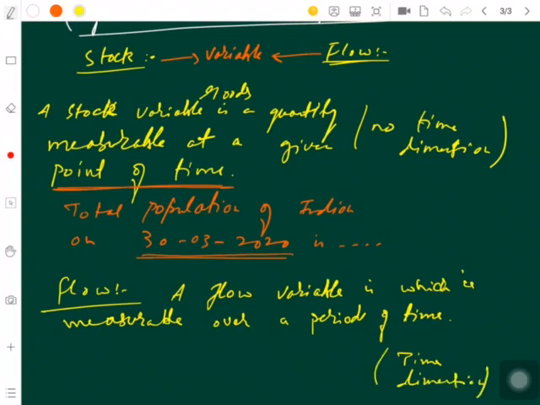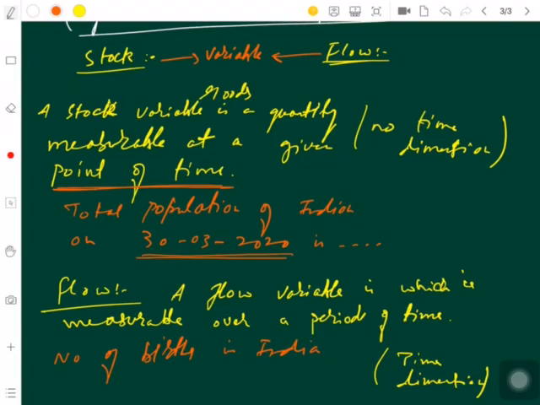So if you say, for example, number of births in India, we have been talking about population, I'll make the same example. Number of births in India. Now we have to talk over a period of time.